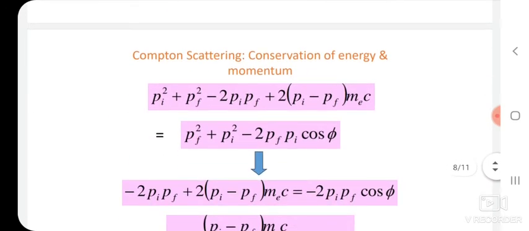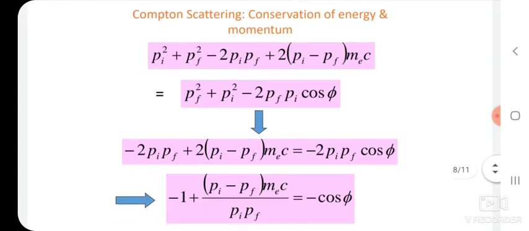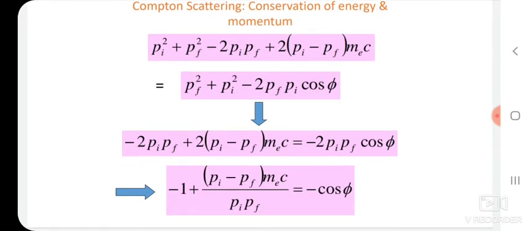If we equate the right-hand sides, then P_i^2 + P_f^2 - 2 P_i P_f + 2(P_i - P_f)mc = P_f^2 + P_i^2 - 2 P_f P_i cos φ. Looking at both sides, one term is common, that is P_i^2 + P_f^2.